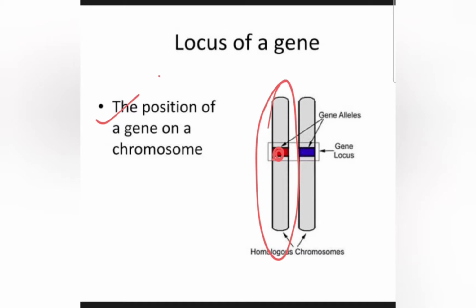As you can see, the first one has a red colored gene and the second one has a blue colored gene. Obviously they are contrasting characters, and these contrasting characters are known as alleles. So the same point on these two homologous chromosomes is known as locus, but the contrasting pair of genes located on that locus are known as alleles. I hope alleles and locus are clear to you all.